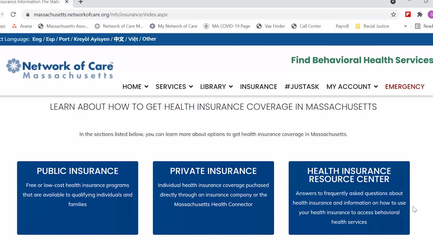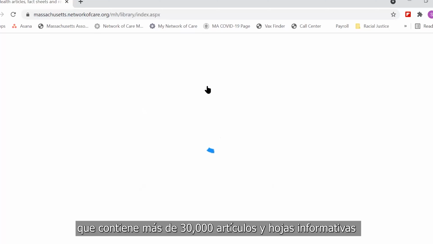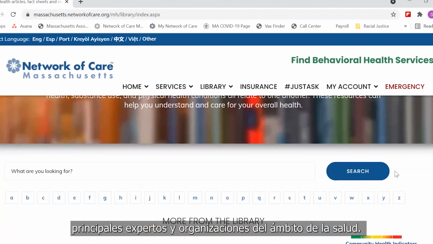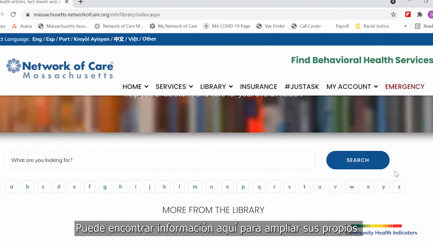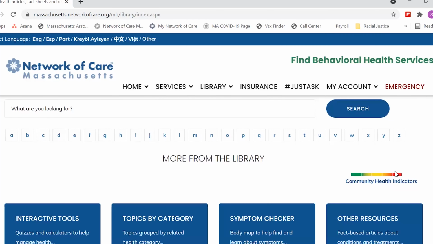Finally, I want to highlight the library, which includes more than 30,000 articles and fact sheets about physical health and behavioral health produced by leading experts and organizations in the health field. You can find information here to increase your own understanding of health conditions and help you make decisions about the care that is best for you.